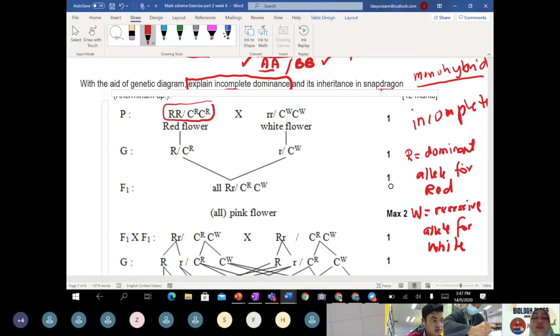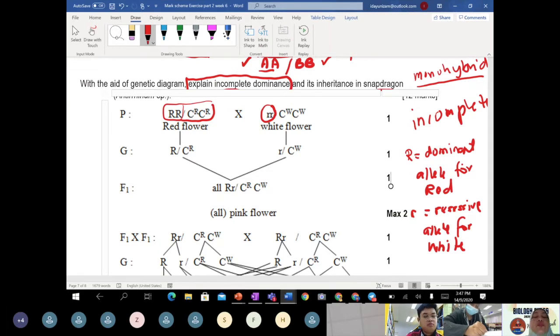So you can either write RR and WW, or if you choose to use capital R, meaning the genotype for white, you use the small r.